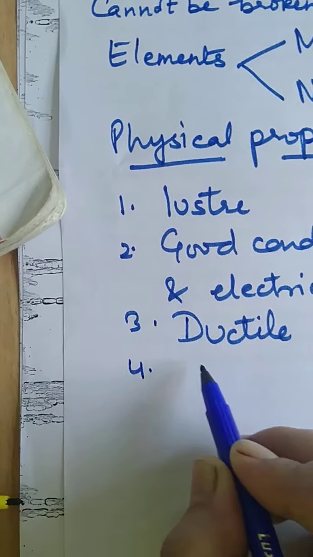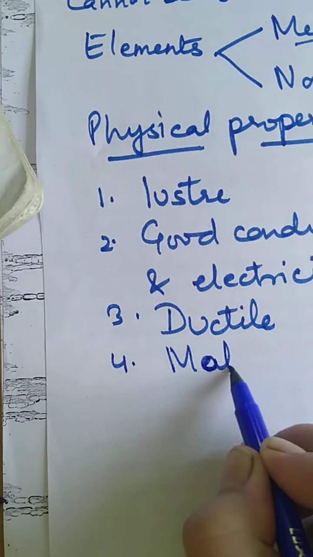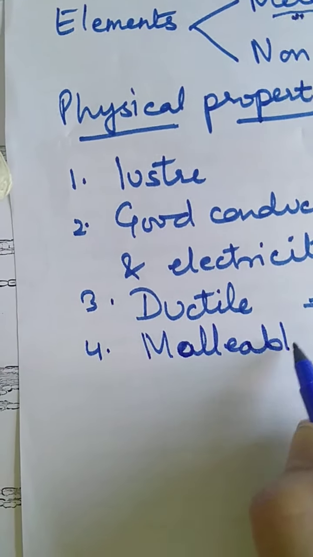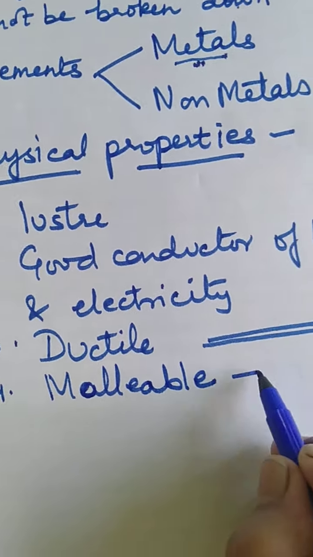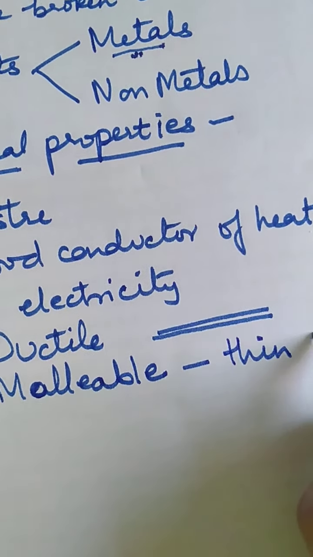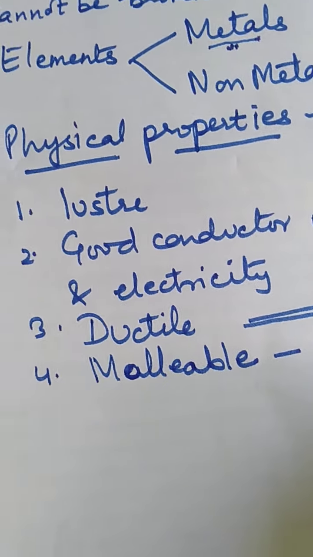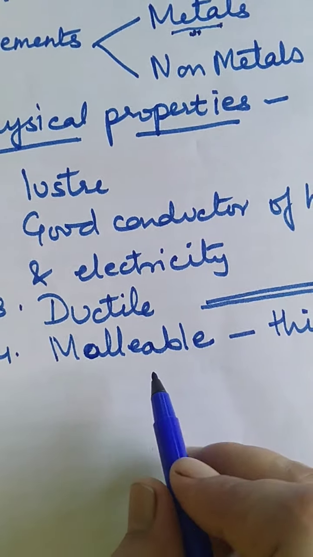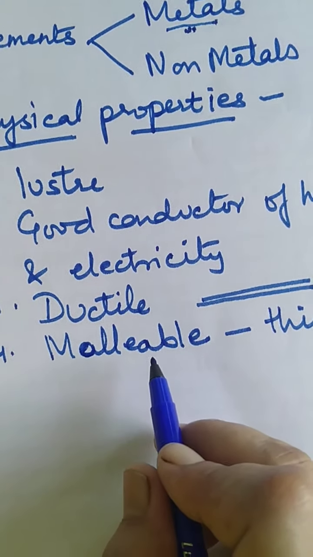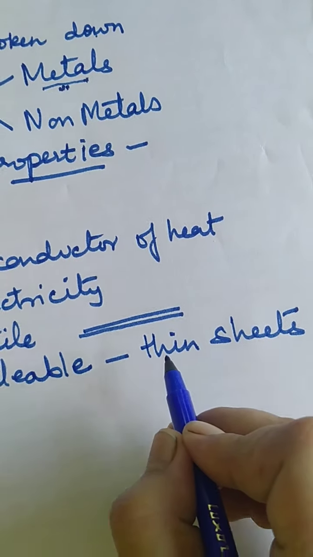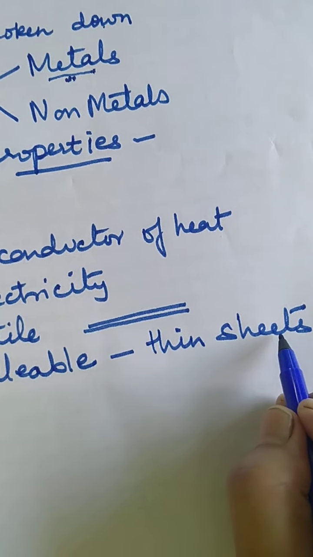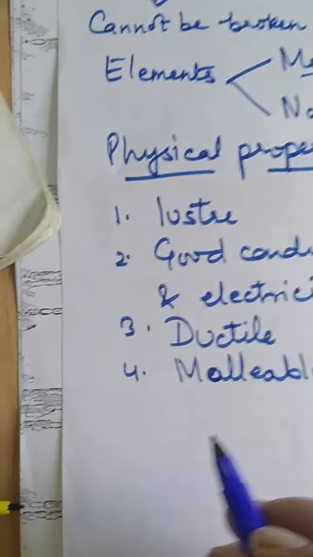Then fourth, most of them are malleable. Malleable means you can hammer them into thin sheets. That is why they are used in jewellery and cooking utensils, because you can beat them and convert them into thin sheets according to the design requirements.